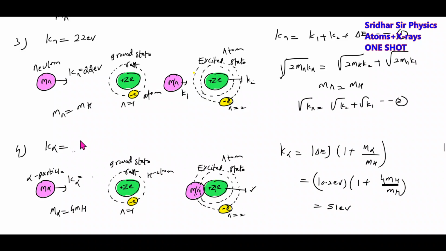So how much energy is needed? 51 electron volt. If it comes with energy more than that, then the alpha particle and the hydrogen atom will lose contact. If it comes with energy less than this, a collision will occur. Just a mere collision will take place, and they'll be moving with a different speed.